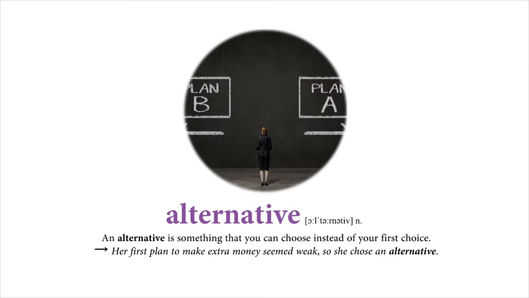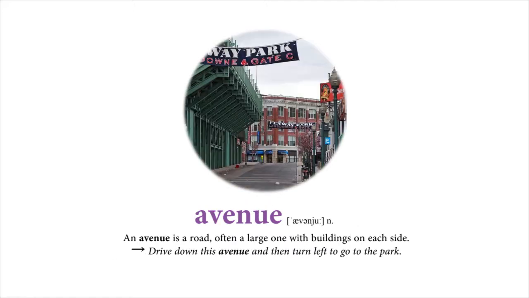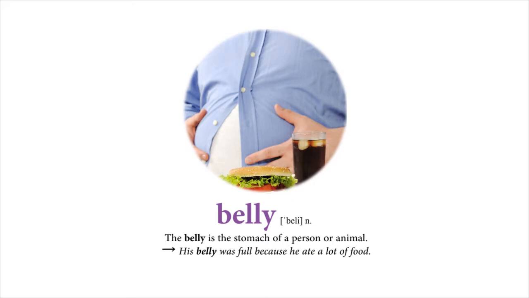An alternative is something that you can choose instead of your first choice. Her first plan to make extra money seemed weak, so she chose an alternative. Avenue. An avenue is a road, often a large one with buildings on each side. Drive down this avenue and then turn left to go to the park. Belly. The belly is the stomach of a person or animal. His belly was full because he ate a lot of food.